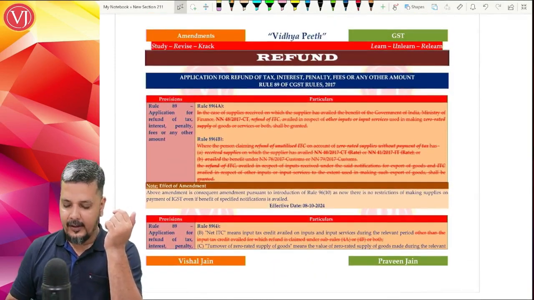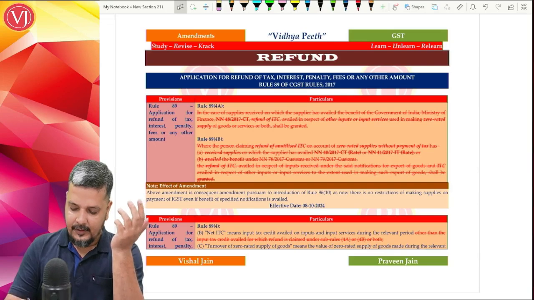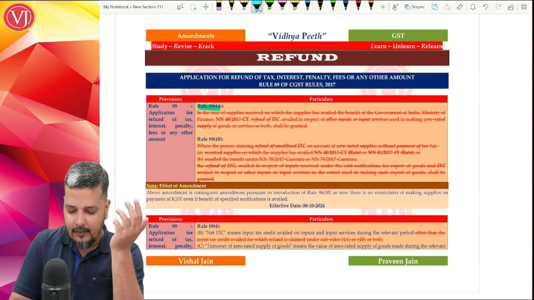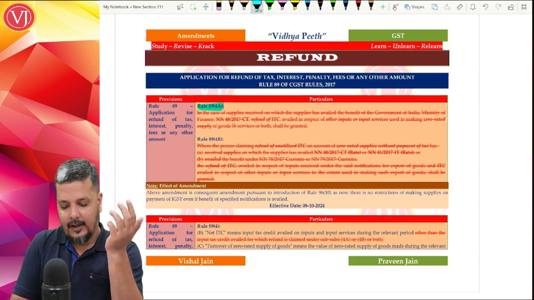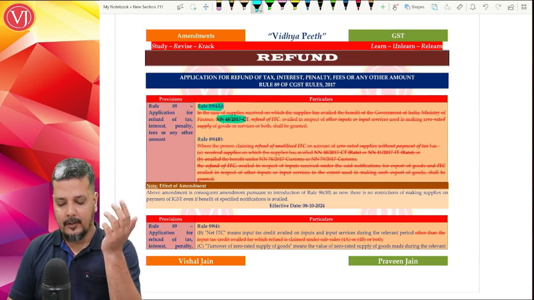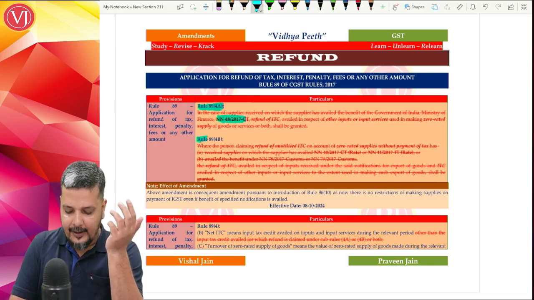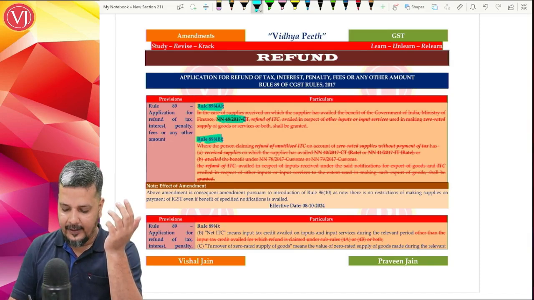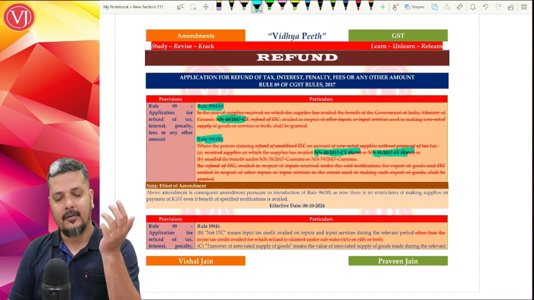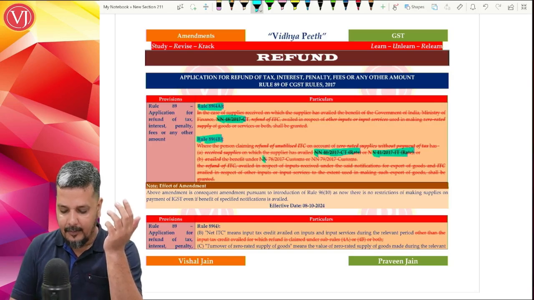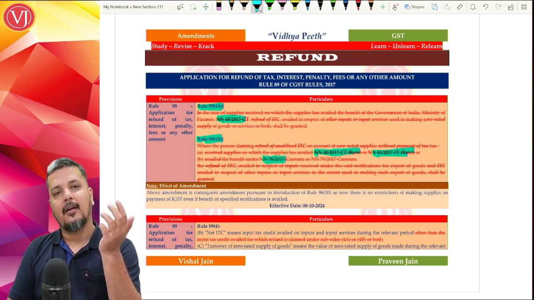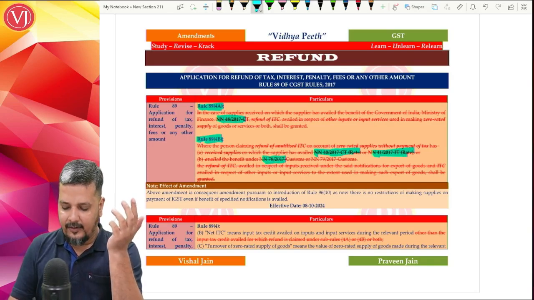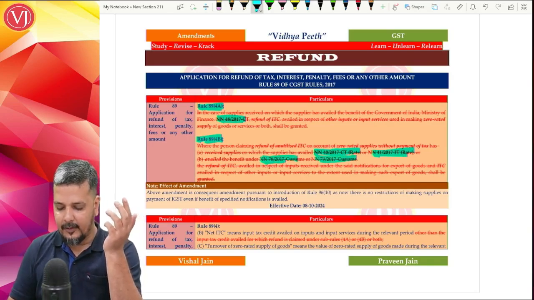This one-to-one refund was given for what? This one-to-one refund was given for your 89 4A, where you're talking about 0.1 percentage purchases, 48/2017 CT, or 89 4B, where you're talking about receiving supplies against your 40/2017 CT rate or 41/2017 IT rate, or getting the benefit of customs notification 78/2017 or 79/2017, whatever it is.